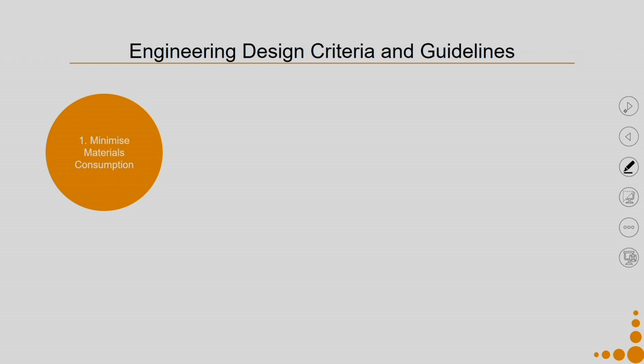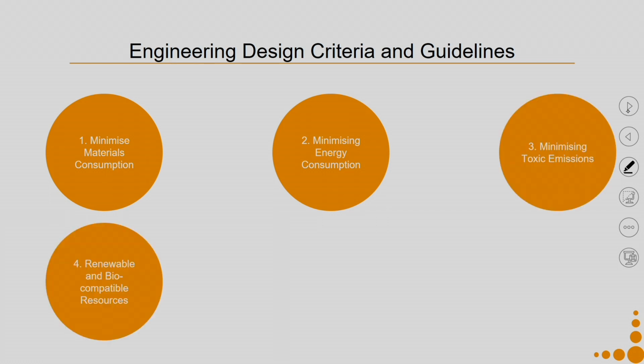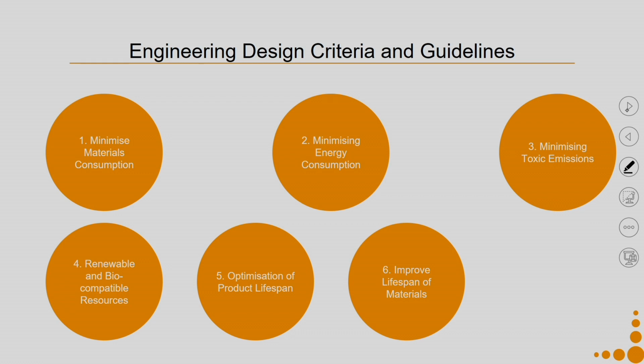There are step by step guidelines in this particular ICS toolkit, which help you in minimizing material consumption, minimizing energy consumption, minimizing toxic emissions, use of renewable and biocompatible resources, optimization of product lifespan, improving the lifespan of materials, and finally design for disassembly.